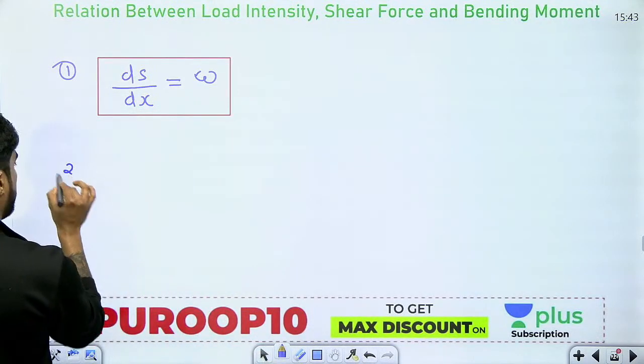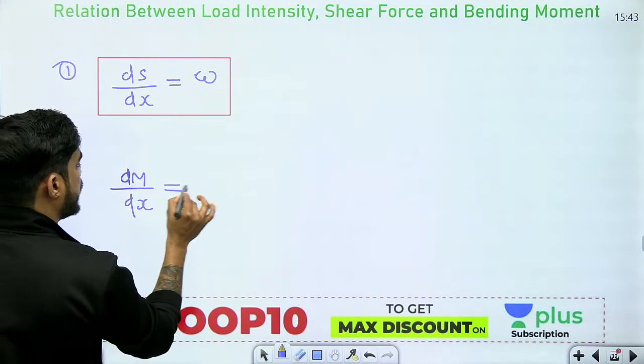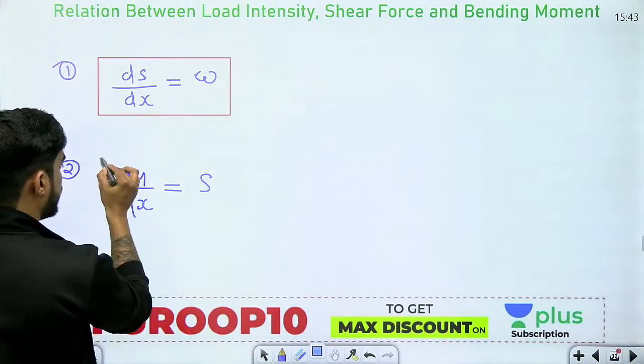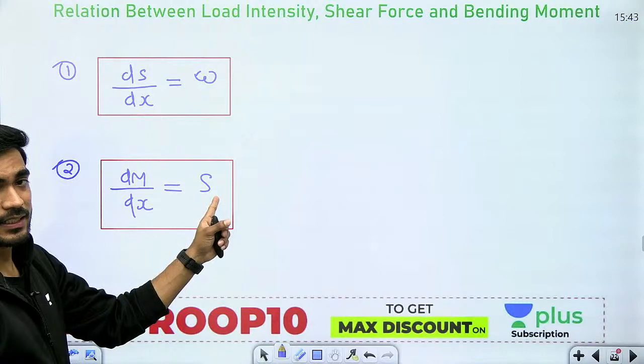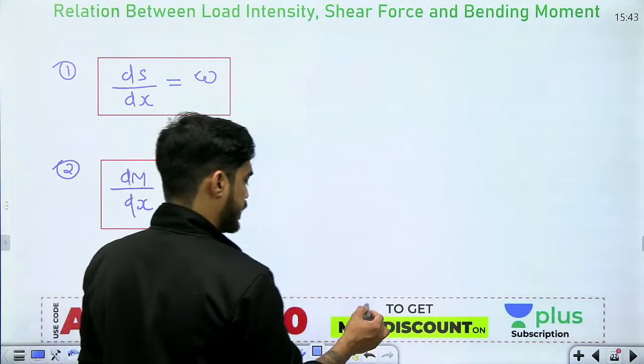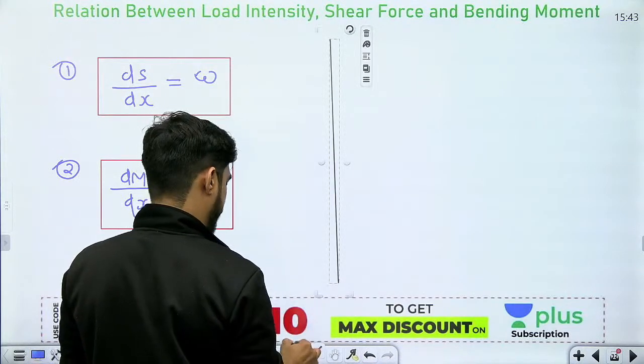And the second relation is the slope of bending moment diagram is equal to shear force. This is another very important relation. And beta, this second relation can also be written in another way.